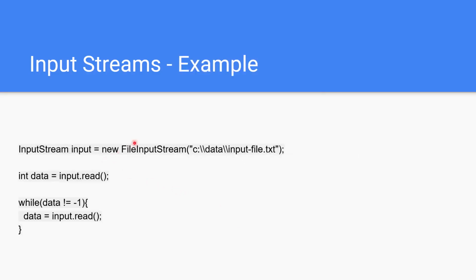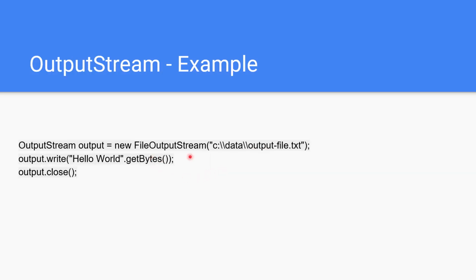So let's take a look here. We've already imported the I/O stream, and what we're doing here is declaring this file, and notice how we're declaring it. We have to use these double slashes. We have this class file input stream, and we instantiate it, and we create the input object that's of type input stream. Then we call read on our input object, and we begin to read all of the data from this file into this variable data. And then while data is not equal to -1, we read this input file.